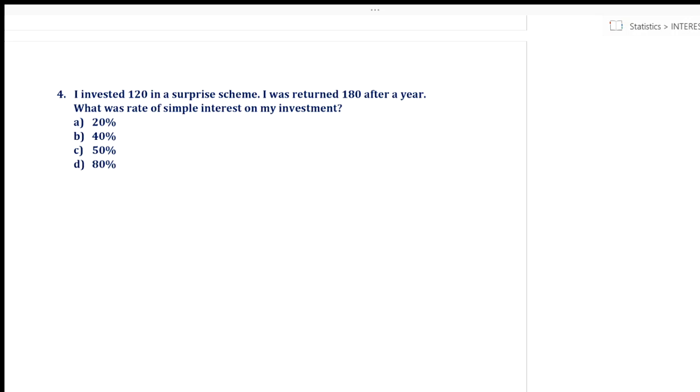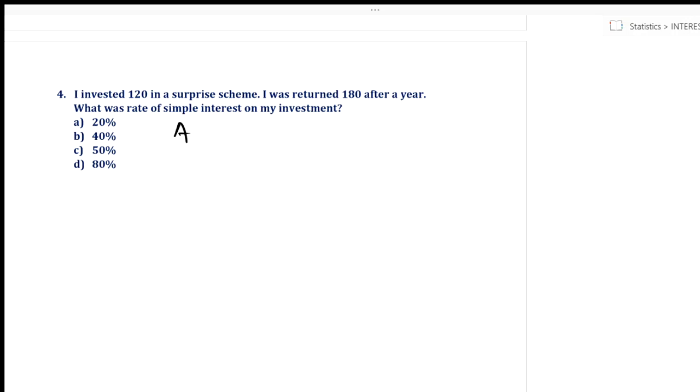Now this question says that I had invested rupees 120 in a particular scheme and after a year, how much did I get? Rupees 180. So after a year, whatever sum I am getting, it includes the interest as well as the sum which was invested. What does it mean? That 180 in this particular question is nothing but amount.